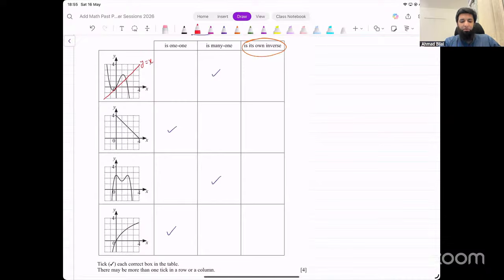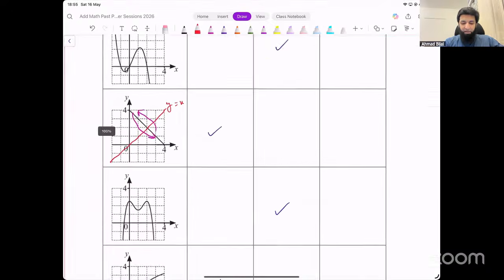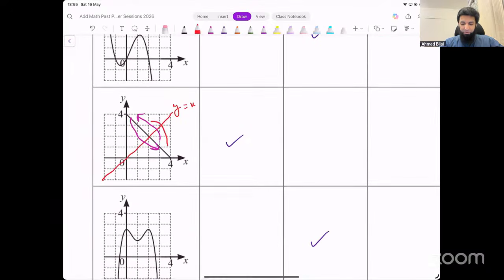Now, do we get the same graph back in this case? This is clearly not going to be the same graph, right? The first one, it's not going to be the same. The second one, if we draw the y equals x line, now, if you reflect this graph in this line y equals x, the part above the y equals x line becomes the part below the line.